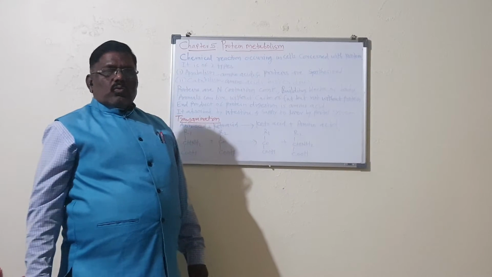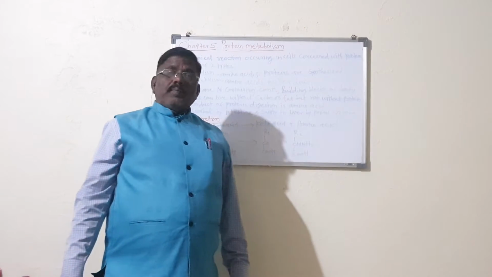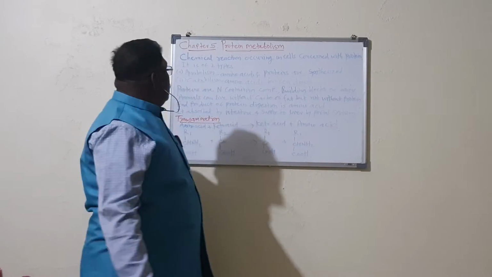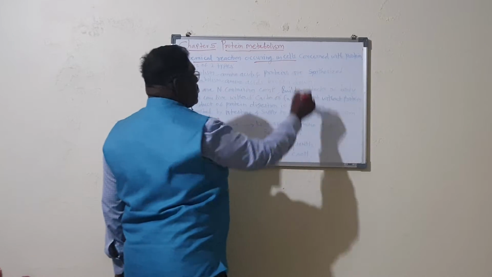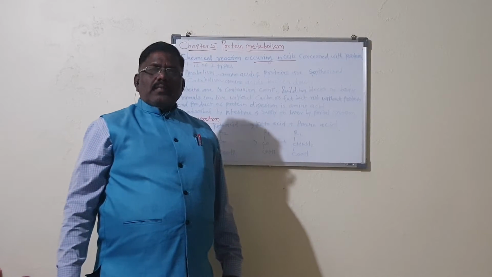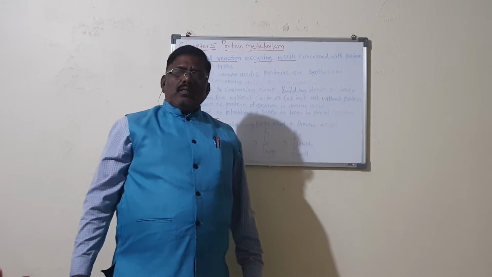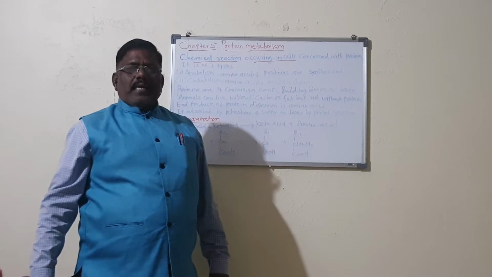So dear students, listen here carefully and try to remember, try to understand. Chemical reactions occurring in cells in the animal body, we can say the biological reactions happening inside the body of animals or organisms.